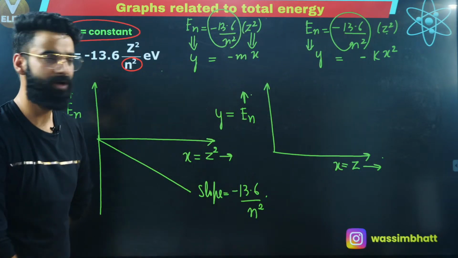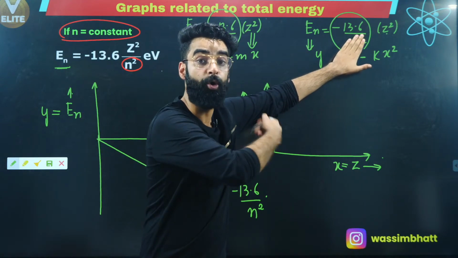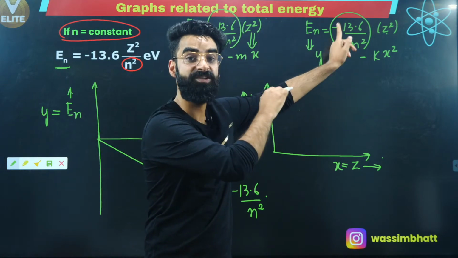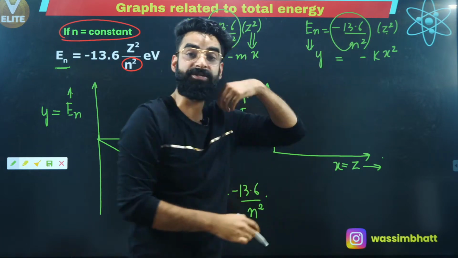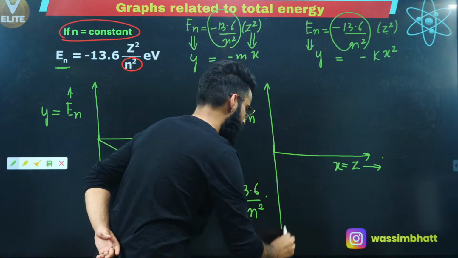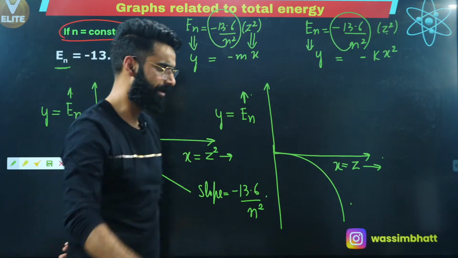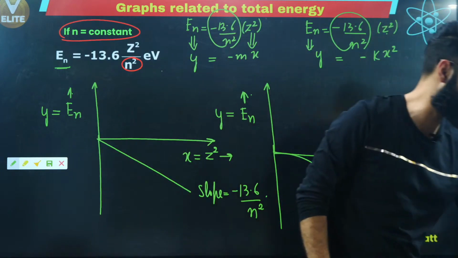What is the nature of the curve? If it was y is equal to kx square, the nature of the curve was a parabola opening upwards. But it is y is equal to minus kx square. It is going to be a parabola, but opening downwards, right? So the curve is going to be like this. I'm sure it's clear to everyone. You can let me know in the chat box if it is clear to everyone.